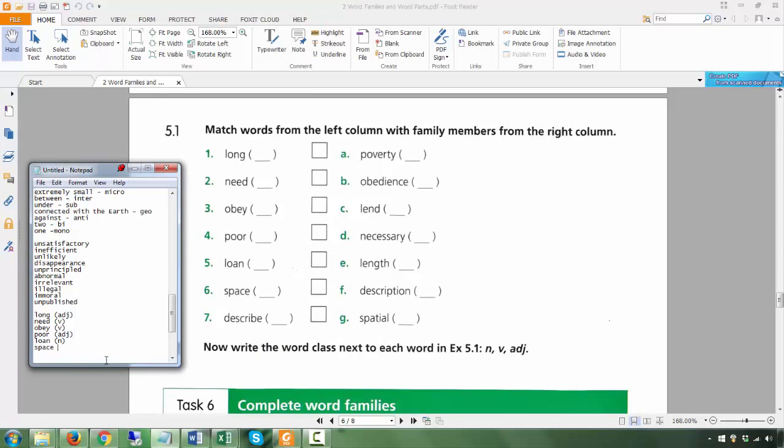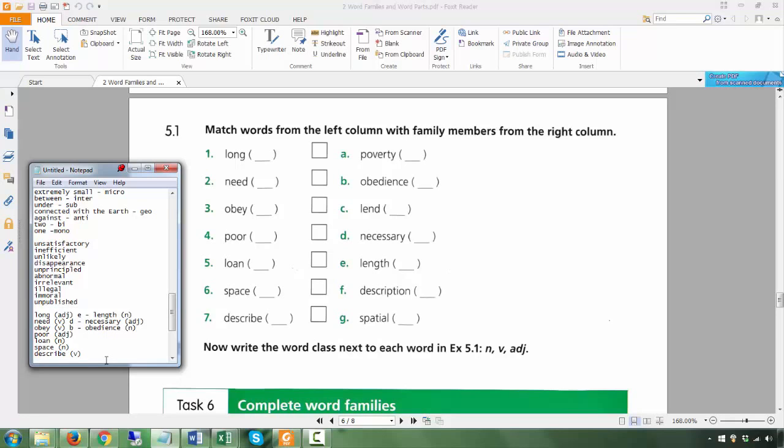Okay. Space, noun. Describe, verb. Okay, and then what is it linked to? Long is linked to length, which is a noun. Need is linked to necessary. Necessary is an adjective. Obey is linked to obedience, which is a noun.